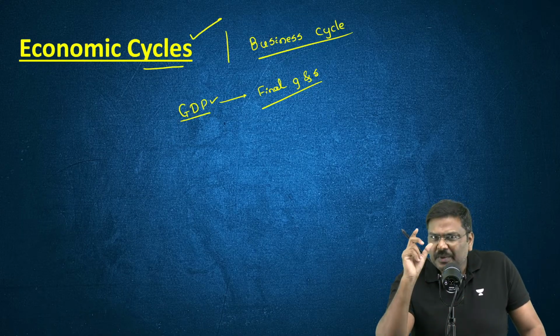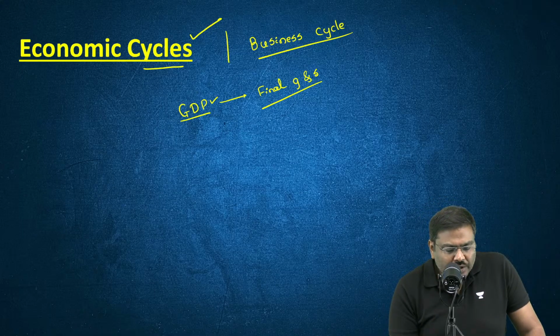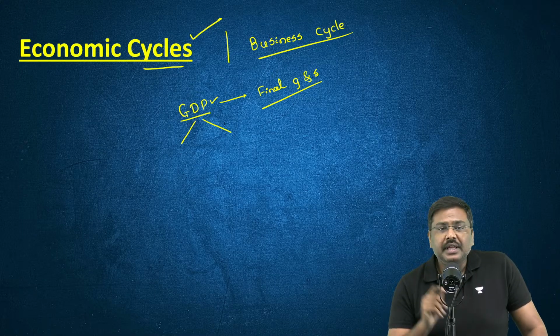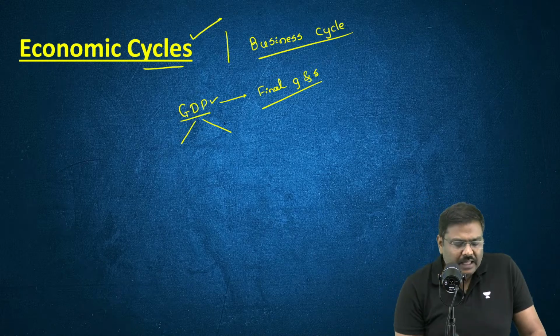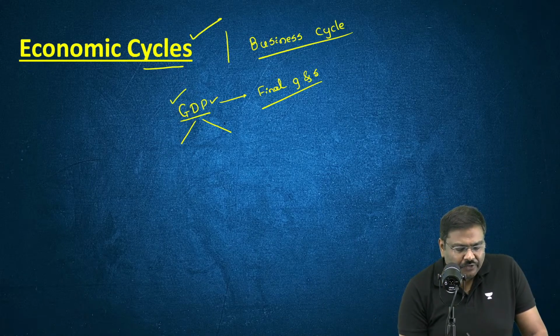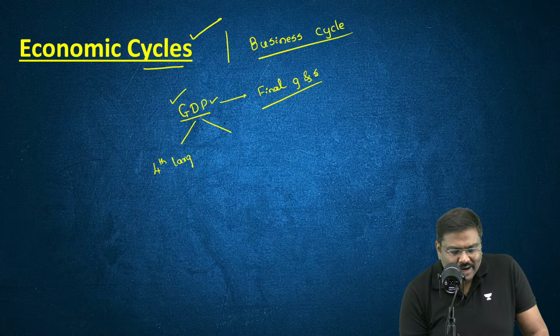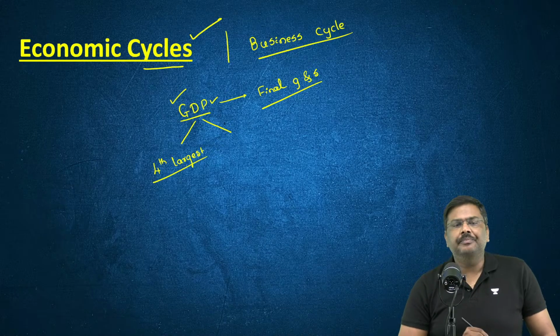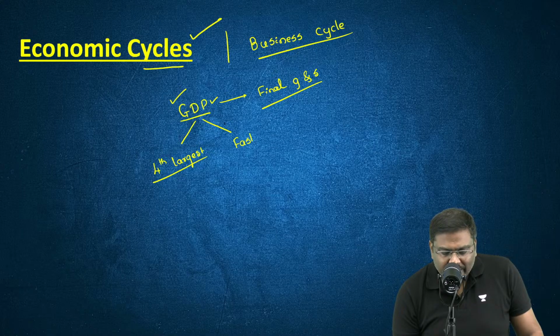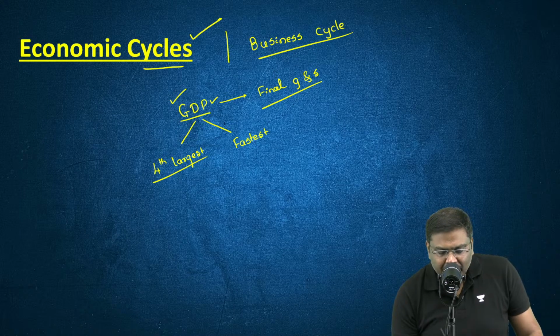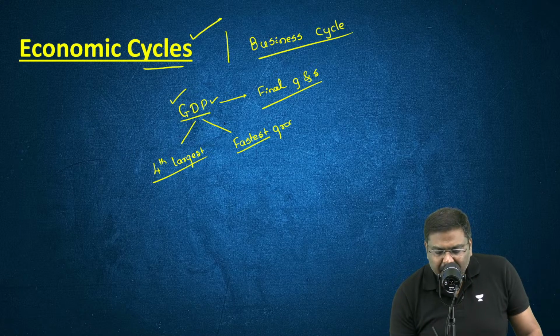Now, please listen to me carefully. There are two numbers you generally come across in the newspapers in the context of GDP. One, they will simply mention India is the fourth largest economy in the world. Second, India is the fastest growing economy in the world. Is my statement clear to all of you?